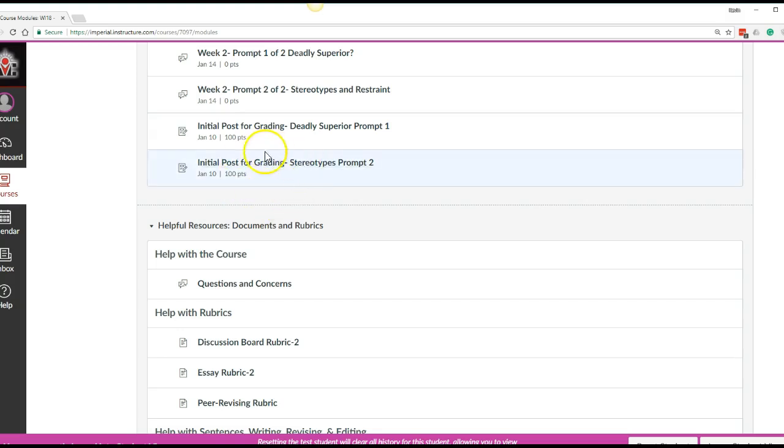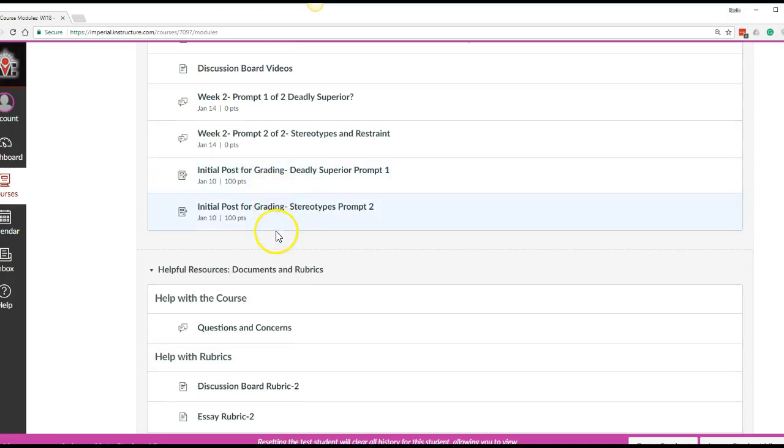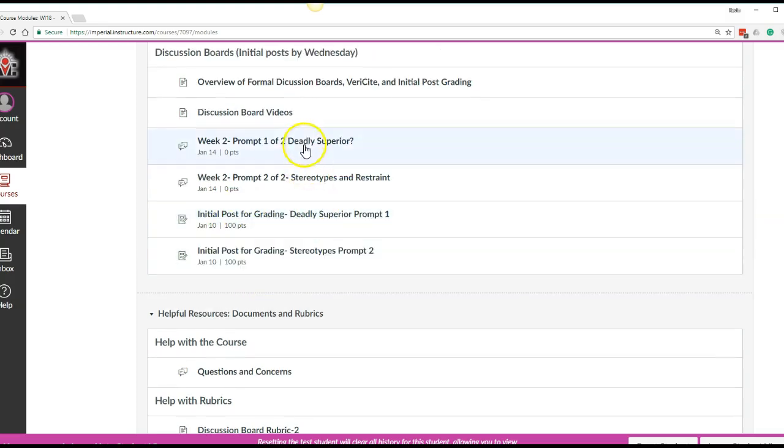This is where I will grade you based on grammar, topic, sentence, etc. So the only time you'll come here is for the initial post, and then the initial post for prompt 2. Everything else, when you discuss with other students, will happen within the discussion boards themselves.